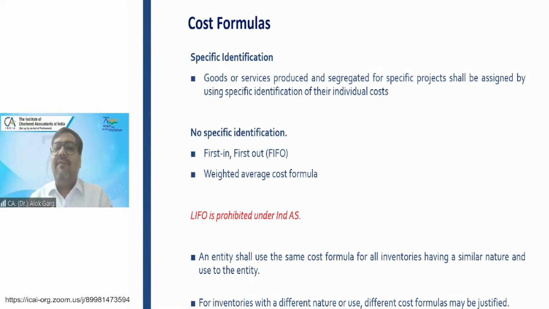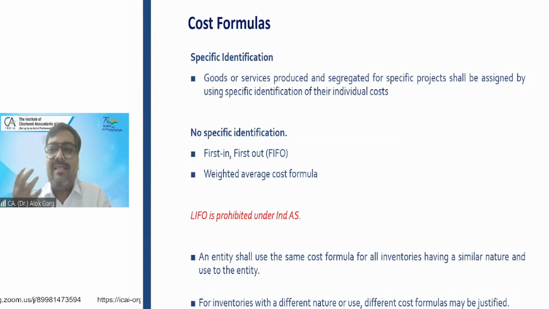So friends, if there is a specific identification, goods or services produced and segregated for specific projects shall use a specific identification for the individual cost. Jewelry, right? Let's say there are 5 jewelry pieces and all the jewelry is having 100 gram 22 karat gold, but the price of every jewelry will be different, right?